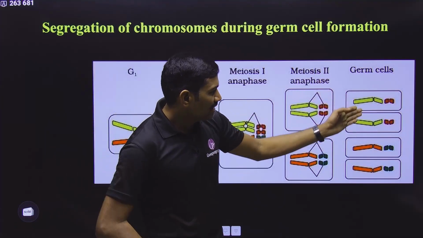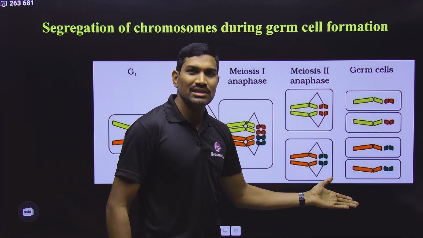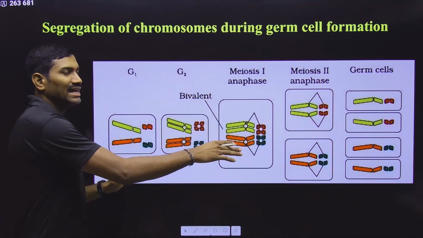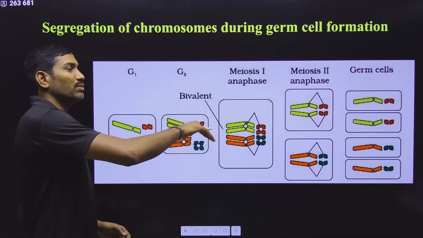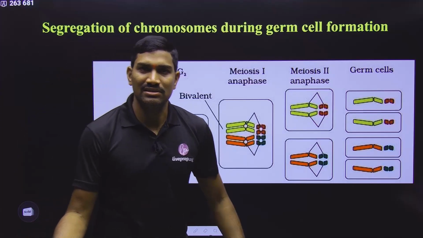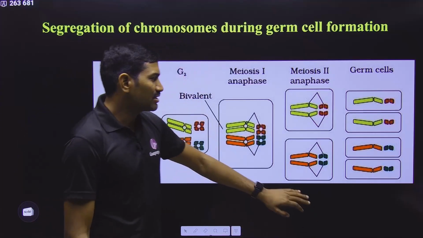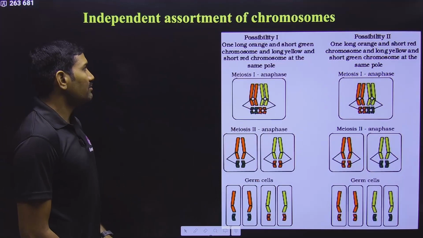In the same way, with respect to chromosomes also you can say the same thing. So in this diagram, they are trying to explain the law of segregation with respect to chromosome movement. That's it. Anyhow, in the regular classes, I have explained everything very clearly.